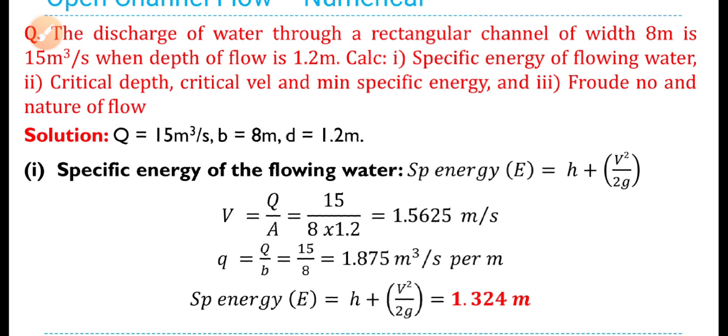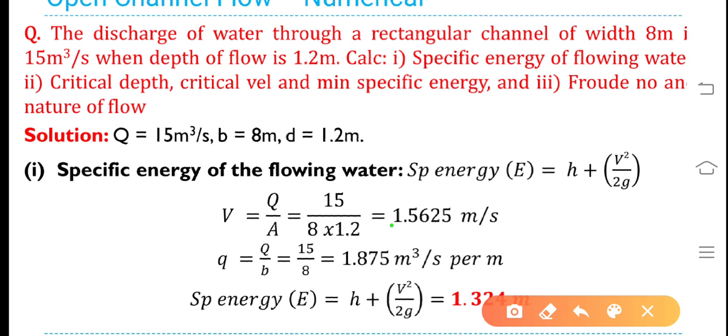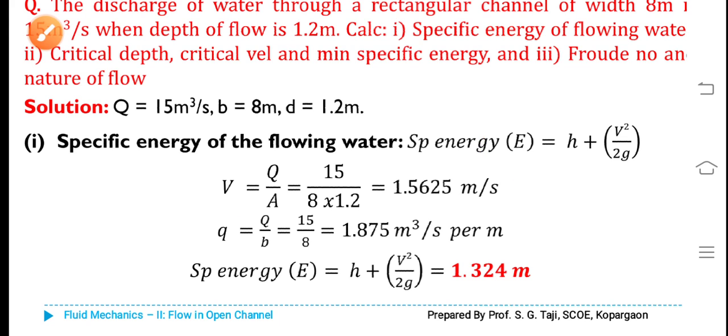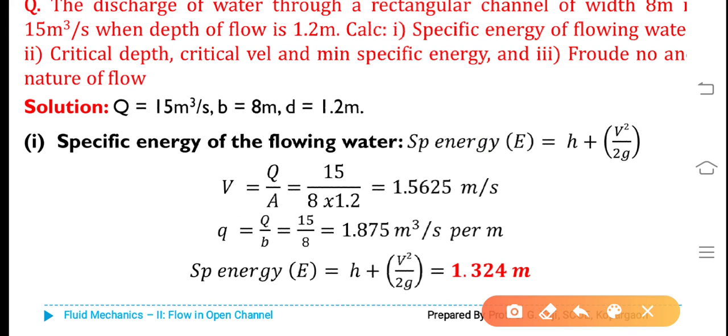Therefore, first of all, we will calculate V is equal to Q by A. That works out to about 1.625 meters per second. Then discharge per unit width, small q is equal to capital Q by B. That works out to be 1.875 meter cube per second per meter, because of unit width. Specific energy E, we are obtaining 1.324 meter.